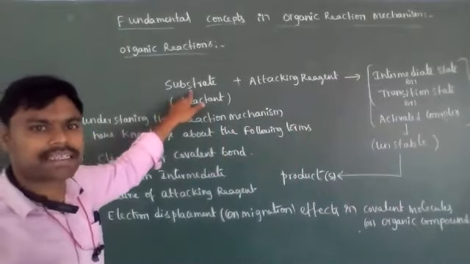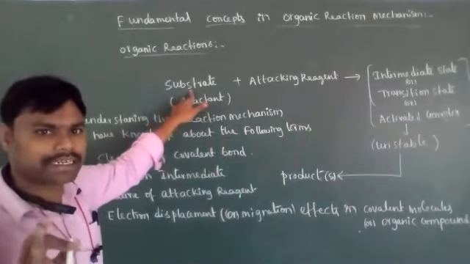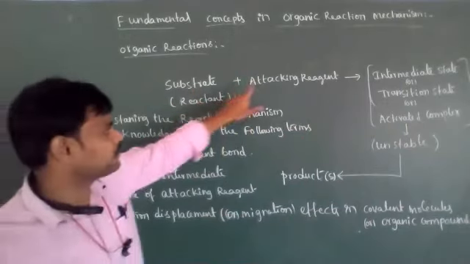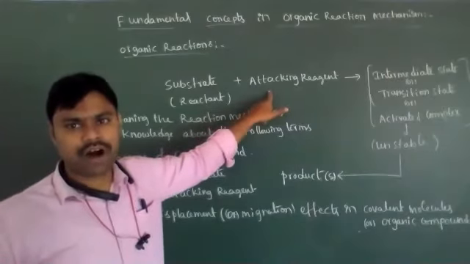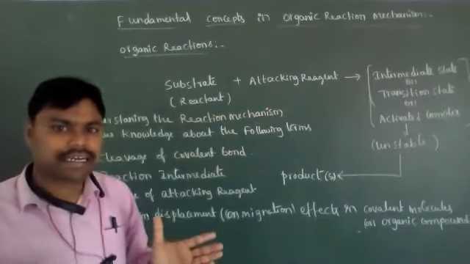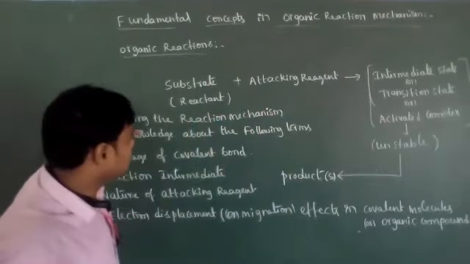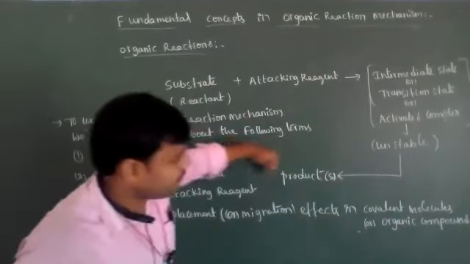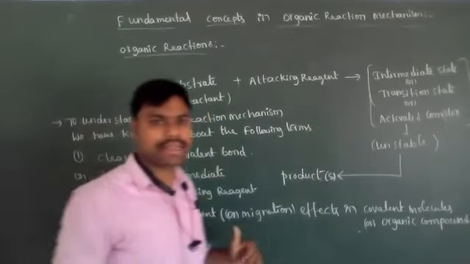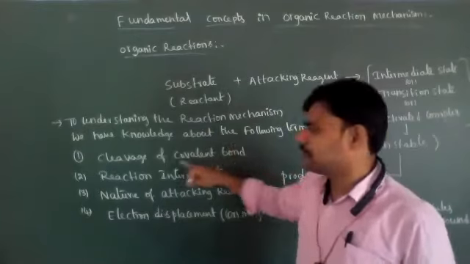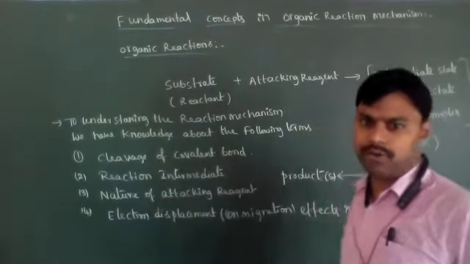For any chemical reaction, one important reactant is called the substrate. The substrate reacts with attacking reagents and forms one intermediate state. That intermediate state is unstable and converted into products. To understand the complete mechanism of organic reactions, we must have knowledge about these four things.